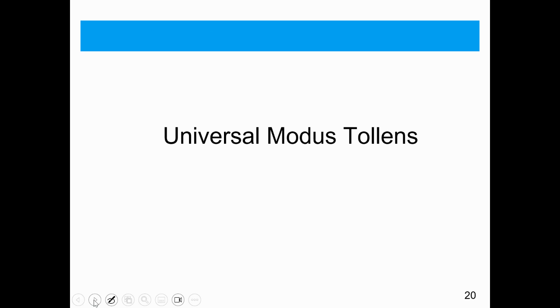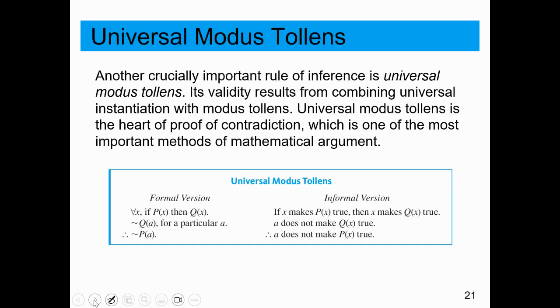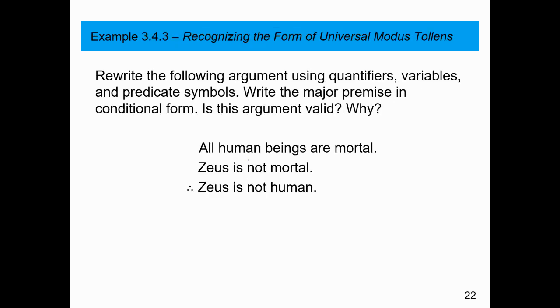Modus tollens, you might recall, is the use of the contrapositive. Okay? So if P then Q is true, then not Q means not P is true. Just a reminder of modus tollens. So if A does not make Q true, then A does not make P of X true. All human beings are mortal. Zeus is not mortal. So you can think of this as if you are human, then you are mortal. Zeus is not mortal. Therefore, by modus tollens, Zeus is not human.